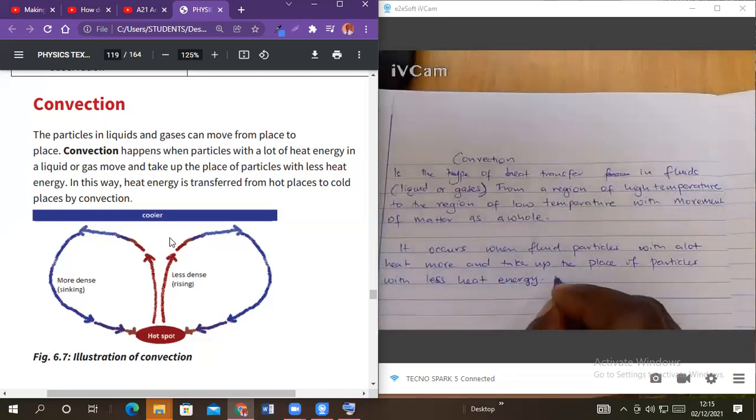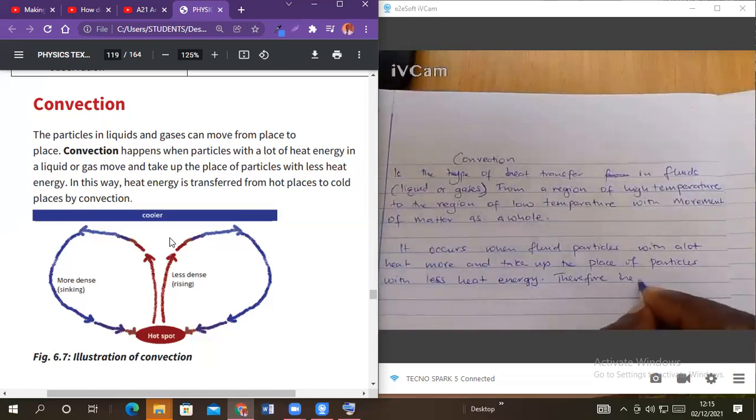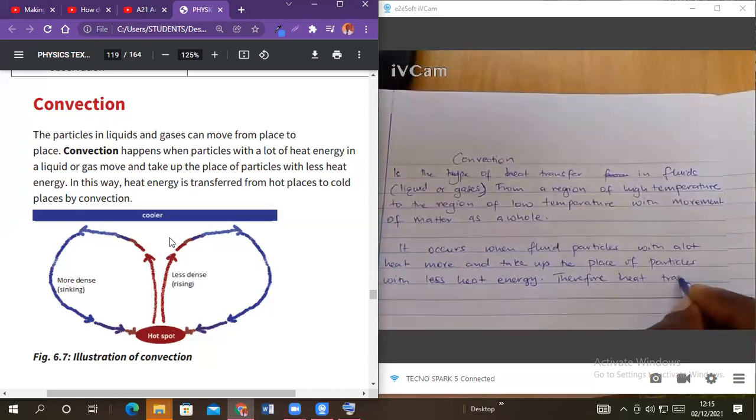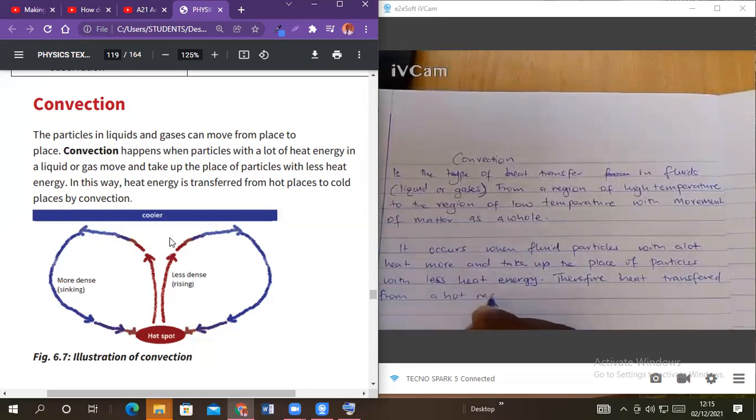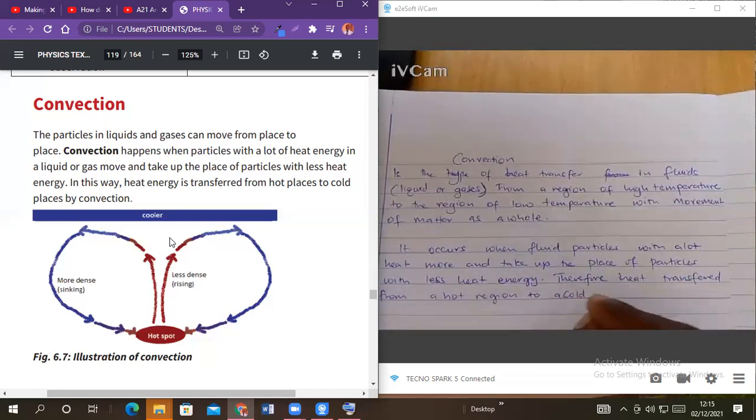Full stop. Therefore, heat is transferred from a hot region to a cold one.